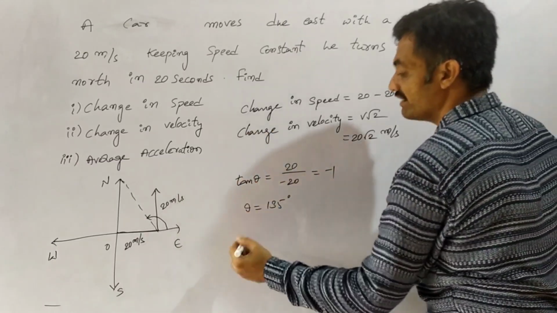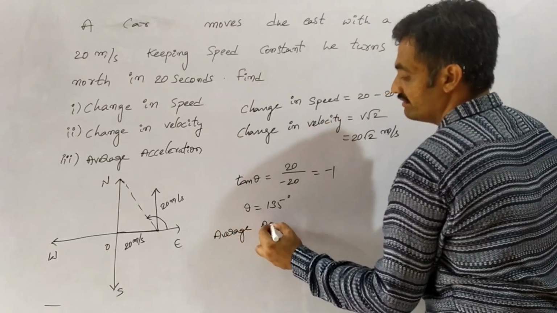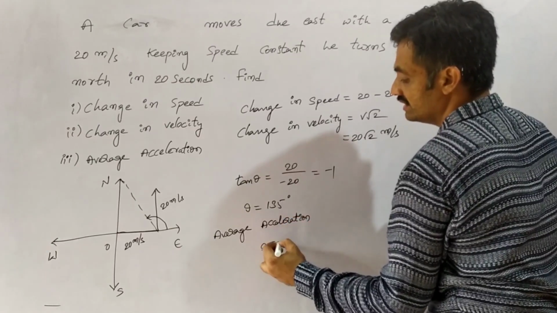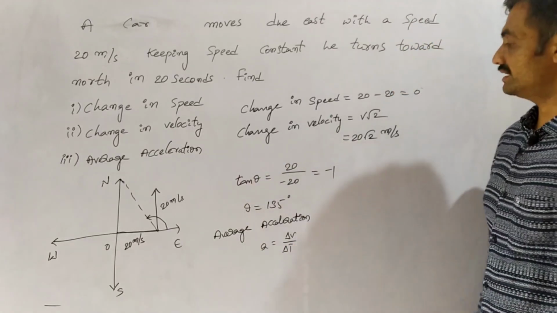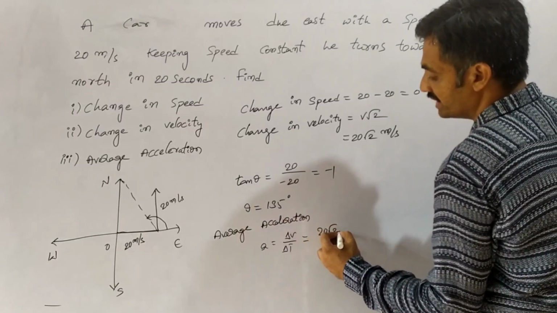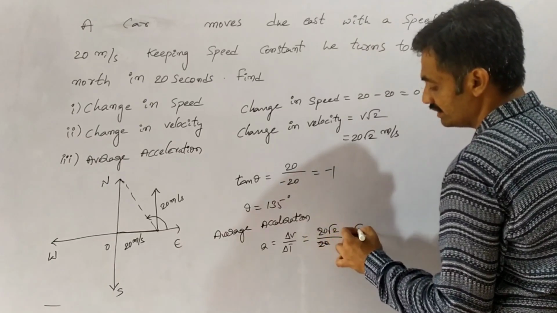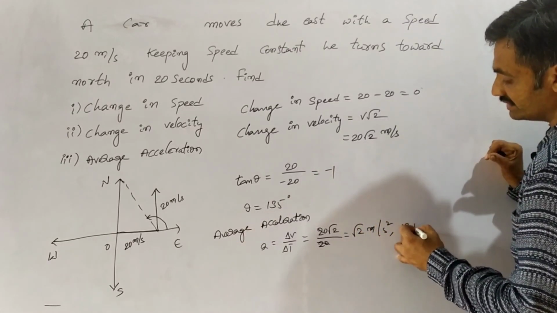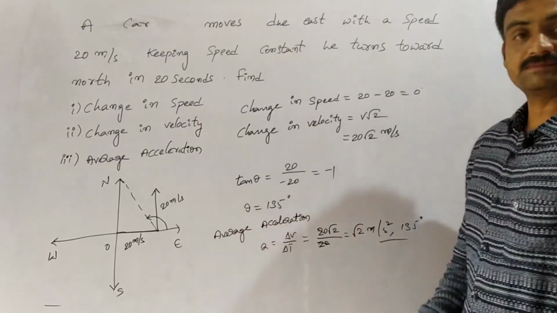Now we have to find the average acceleration, where a is equal to delta v by delta t. Here the change in velocity is 20 root 2 and the time is 20 seconds, so 20 and 20 get cancelled. We have root 2 meter per second square at an angle of 135 degrees.